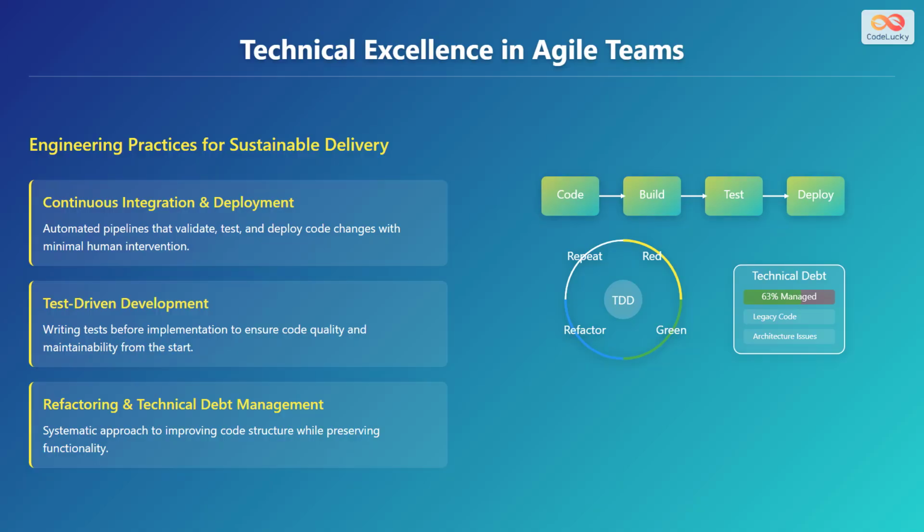Technical excellence is a cornerstone of sustainable Agile delivery. Let's discuss engineering practices for sustainable delivery. Continuous integration and continuous deployment is an automated pipeline that validates, tests, and deploys code changes with minimal human intervention.